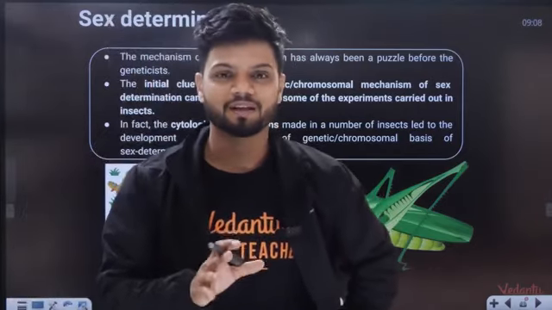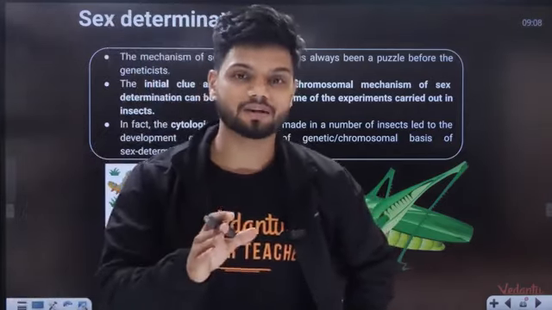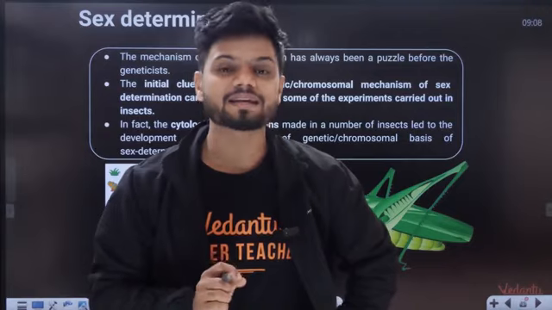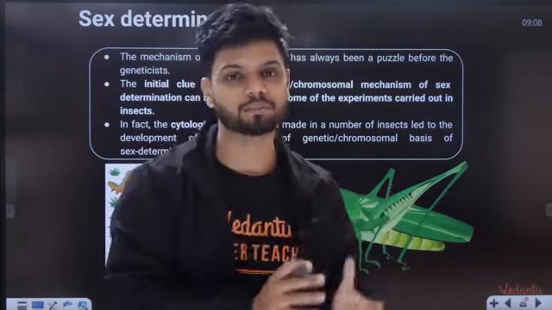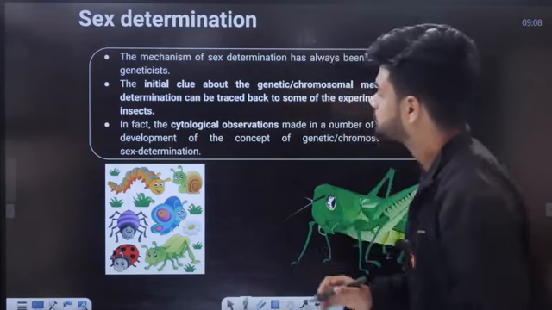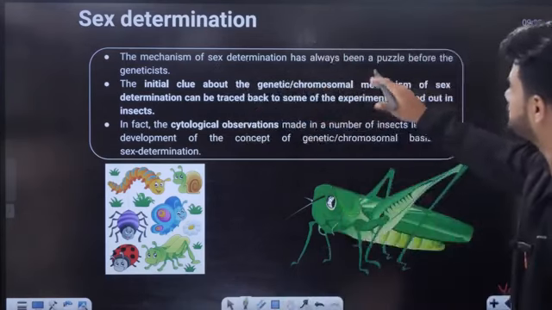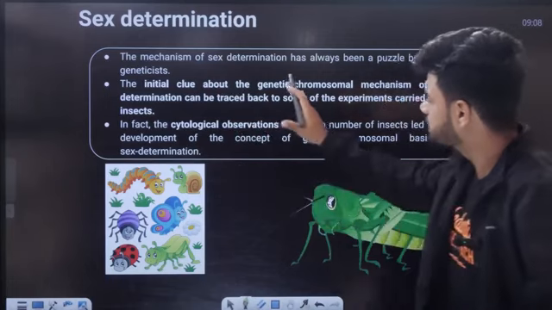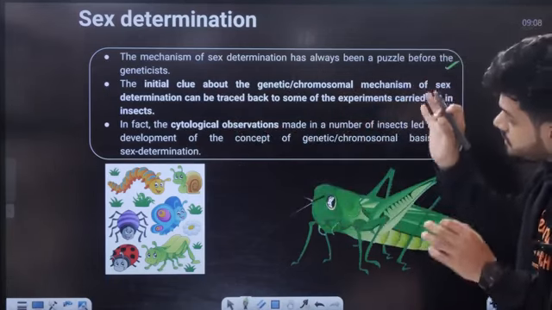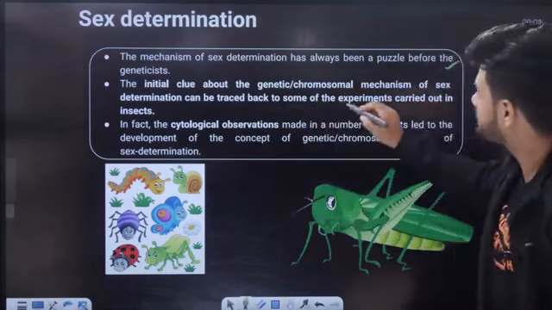Okay, so let me tell you, the scientist which is supposed to come to your mind is called Henking. Henking is a scientist whose main contribution was towards sex determination. The mechanism of sex determination has always puzzled geneticists. The initial clues about the genetic or chromosomal mechanism of sex determination can be traced back to some experiments carried